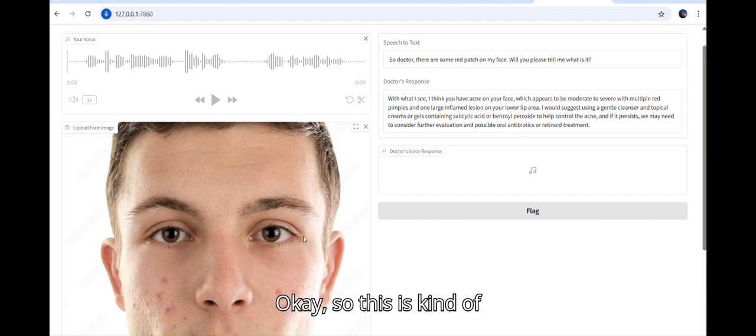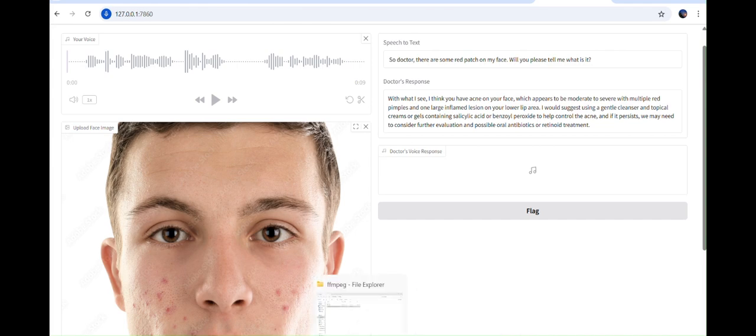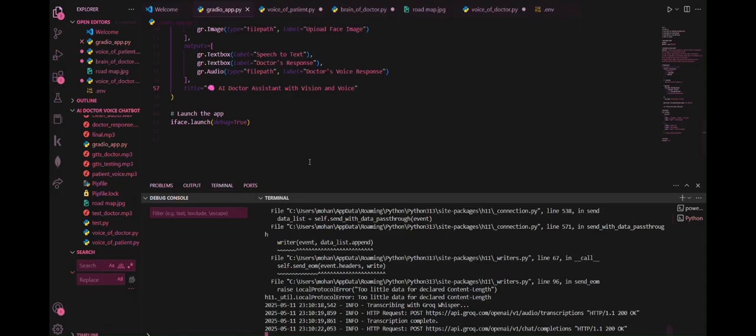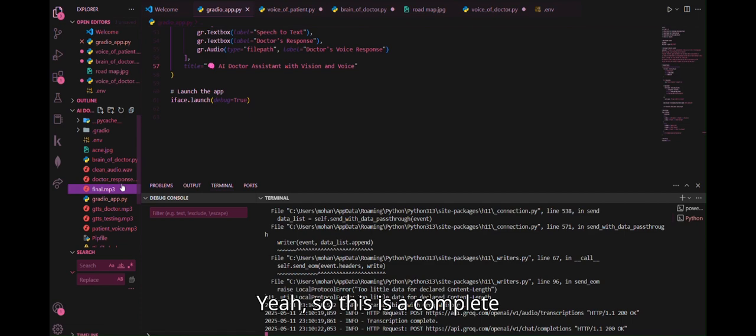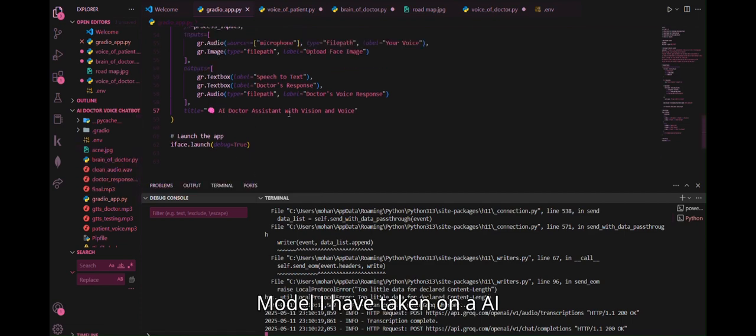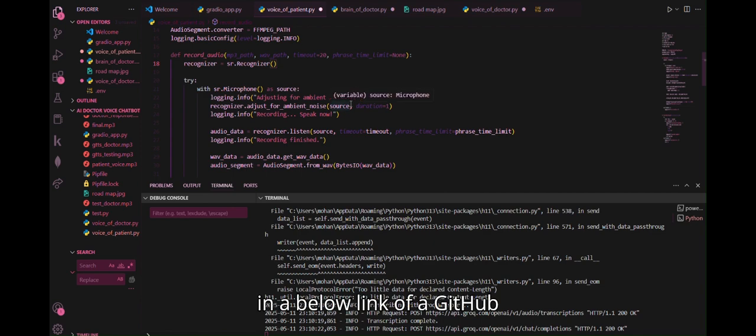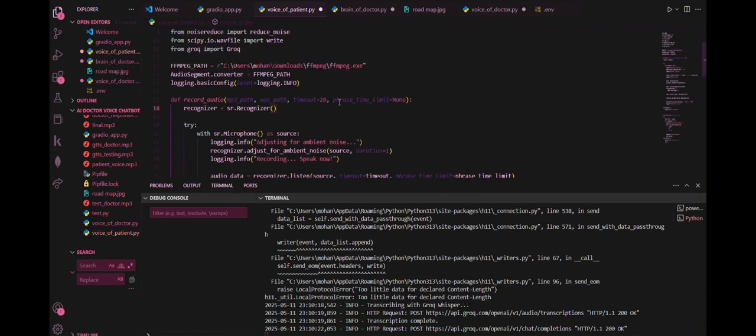Okay, so this is the kind of example I have given to you. So this is a complete model I have made, an AI doctor assistant using vision and voice. The code will be provided by me in the GitHub link below. So please follow me there.